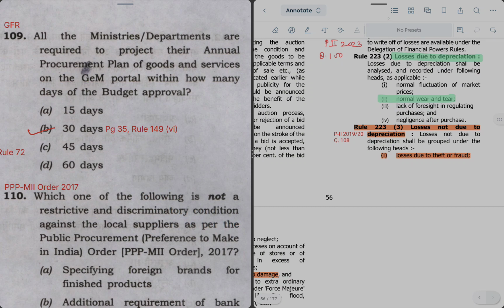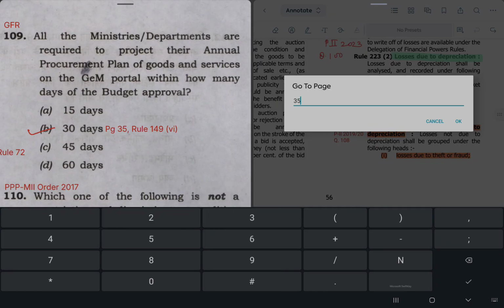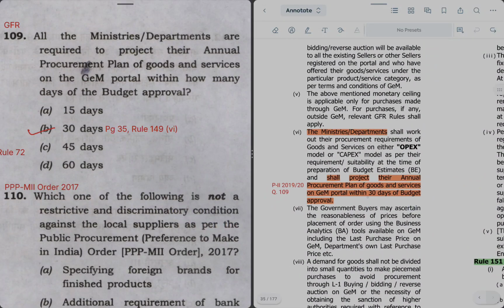Let's go on to page 35 to see what is mentioned in the GFR rules. The GFR rule says that 30 days after budget approval, ministries have to upload their plan on the GeM portal. You can read more details later on when you have time. So option B is the right answer.